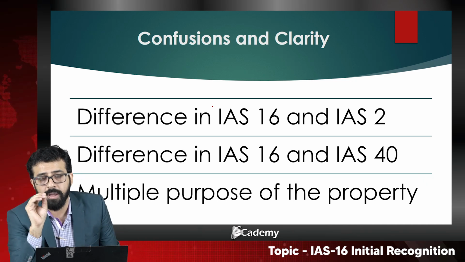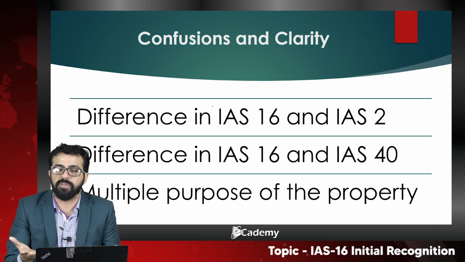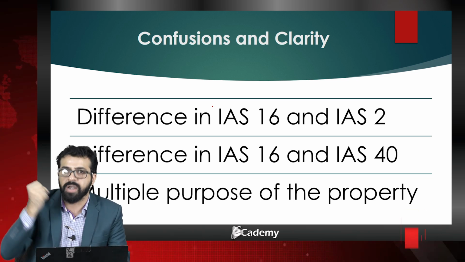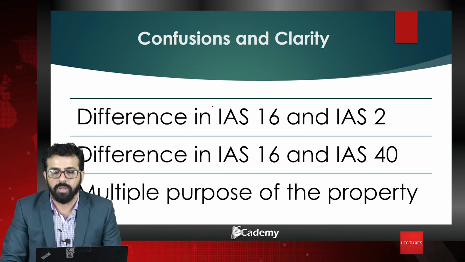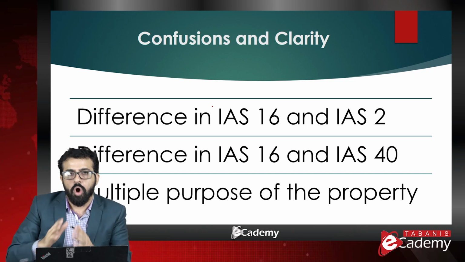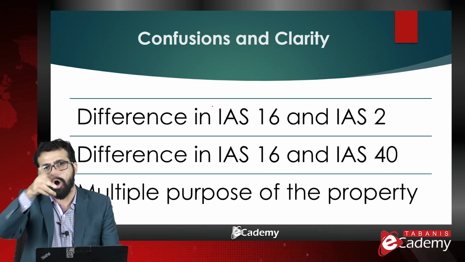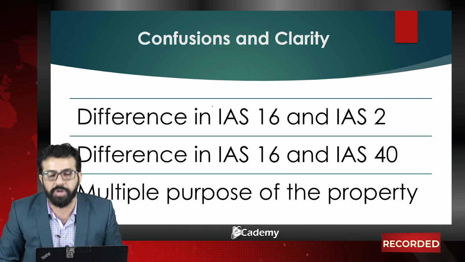Now, the difference between IAS 16 and IAS 40. If the primary purpose of acquisition of the property is to earn rental income or to have capital appreciation, or both, that is, your intent is to earn rental income, or to sell the property and take the capital appreciation, or both, that particular property would be treated under IAS 40.